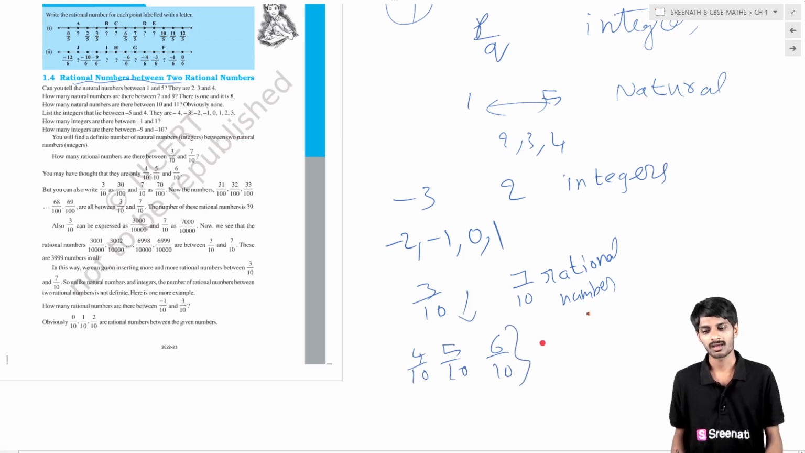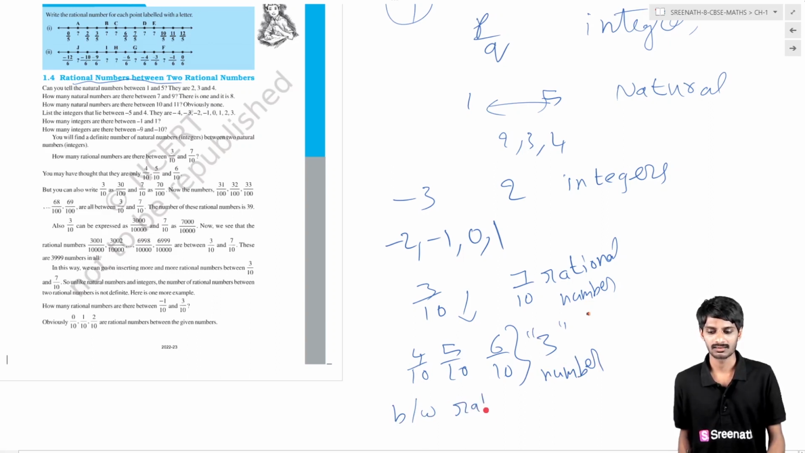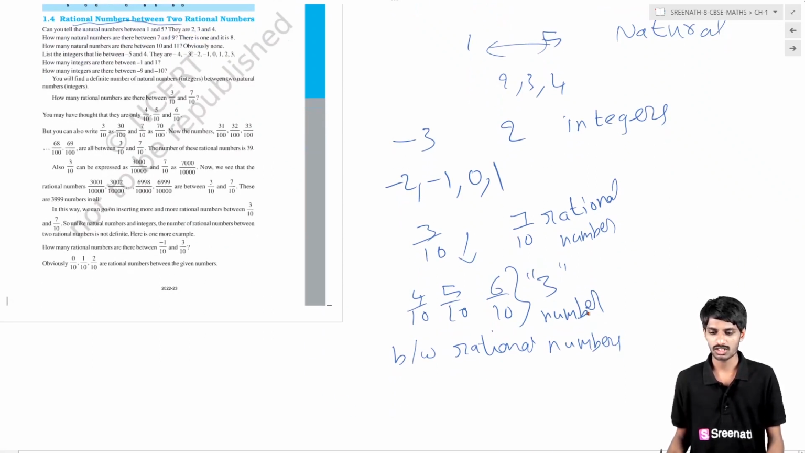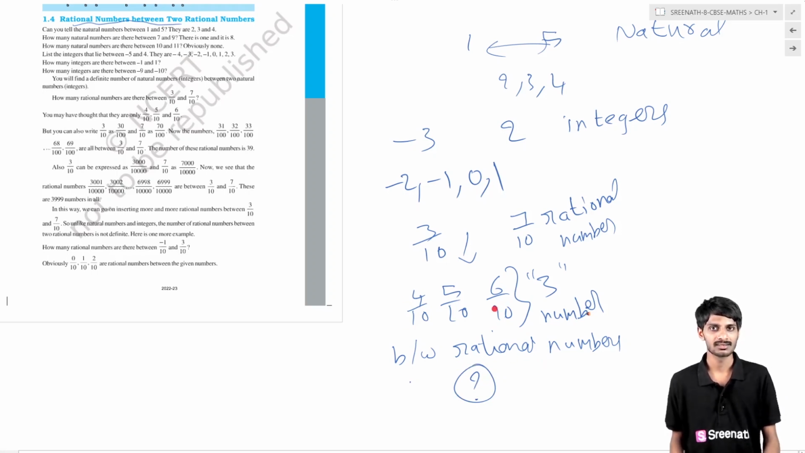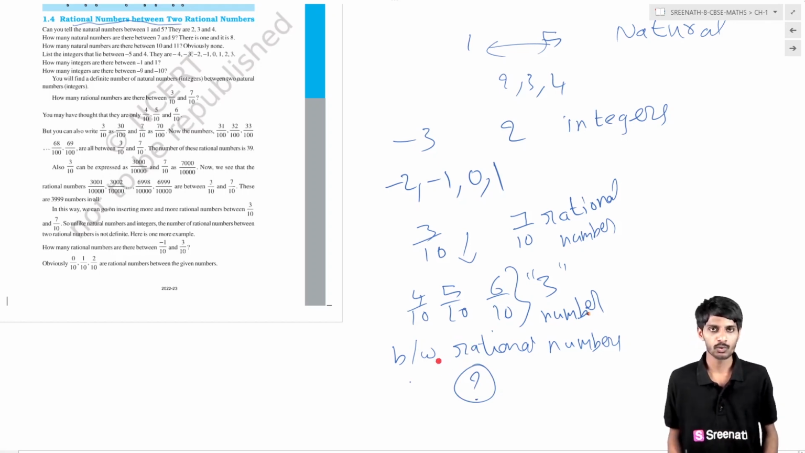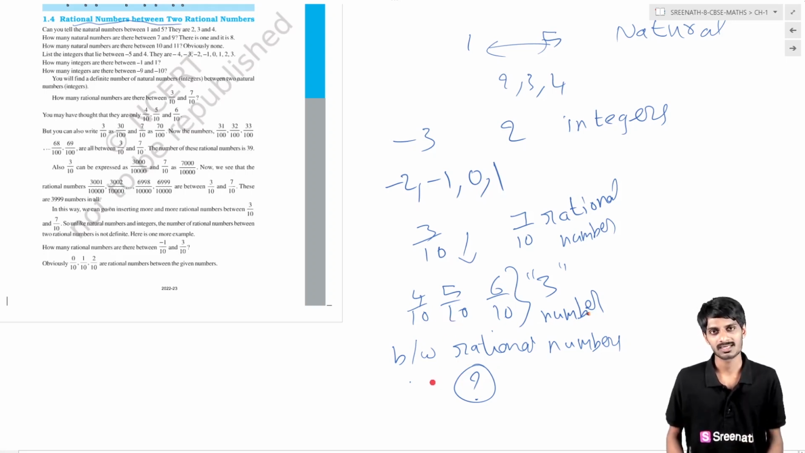So you will say there are three numbers between these rational numbers. Is it true? I am asking you one question. Is it true that there are only 3 numbers? If you say it is true, comment below. Okay, I will prove to you that there are more than 3 numbers in between these two rational numbers.